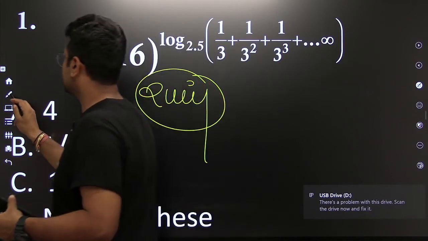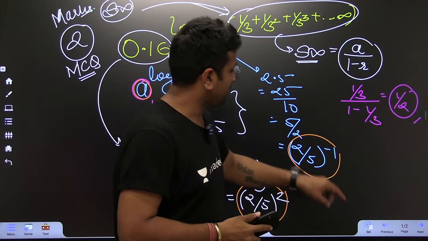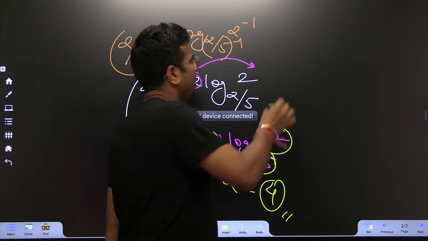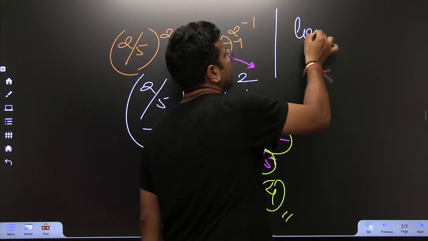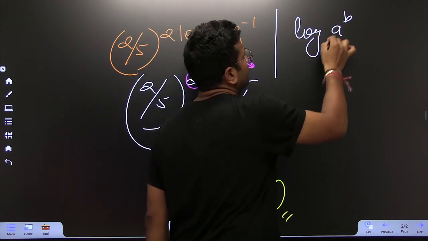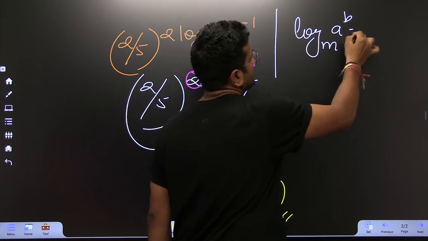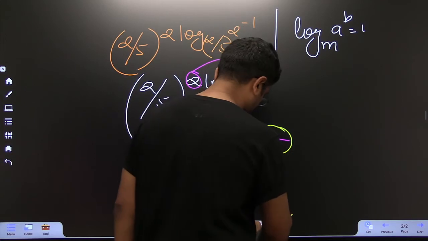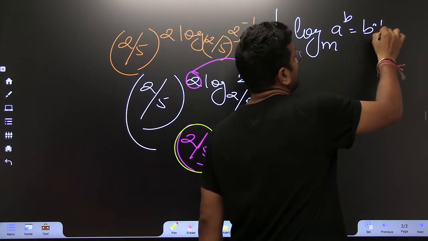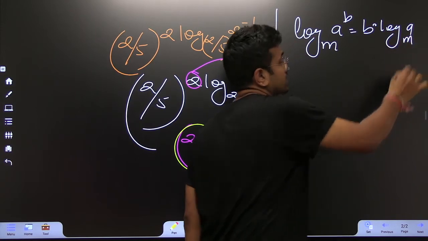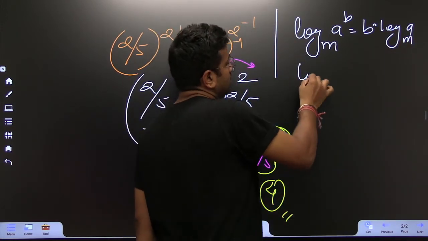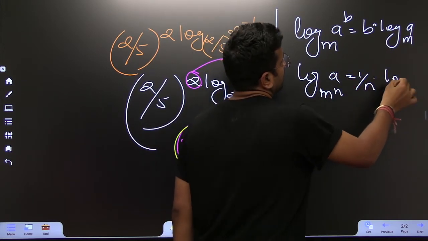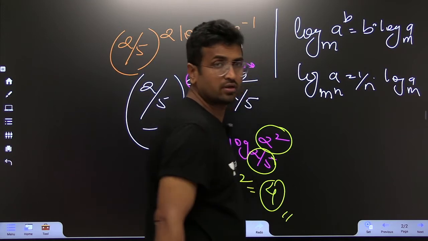Where did the inverse go, sir? Please explain. There was this power -1 and this -1. I have discussed these rules. A to the power of B, and let us suppose this is M. So this will be B log A M. If it is log A, M to the power of N, this is 1 by N log A M. Fine.